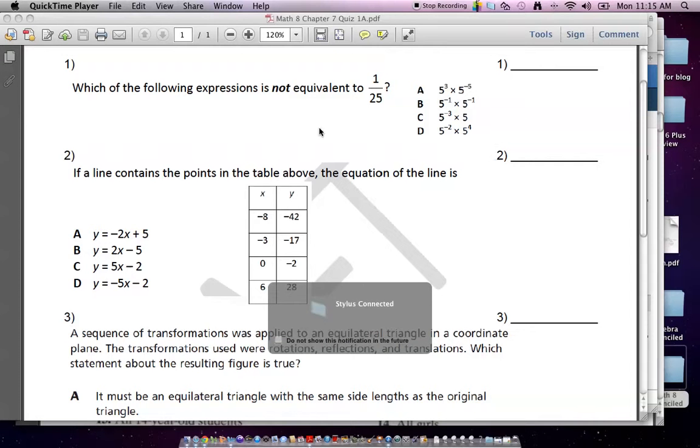Okay, but the quiz, on the other hand, is not so easy. I think the quiz is pretty tough. And I told you before, I took these questions from sample state questions, and I consider them to be very, very tough. And ironically, I considered the first one to be the easiest one. And somebody missed the first one and got all the hard ones right. I don't know who that might be, but somebody pulled that off. Okay, so here's the deal. Which of the following expressions is not equivalent to 1 over 25.